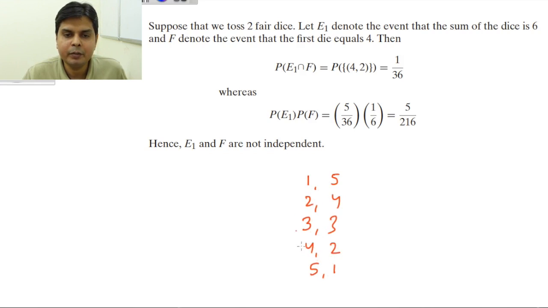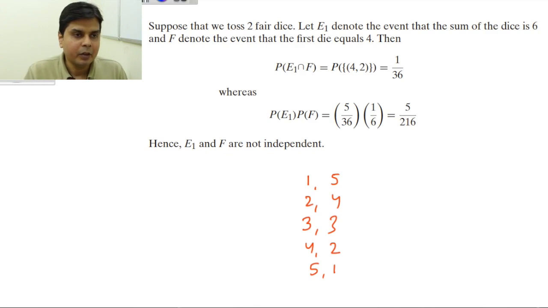So these are 5 favorable outcomes out of 36. So the probability of E1 is 5 by 36, and the probability of F, that the first die equals 4, is 1 by 6. The product is 5 by 216, so this shows that E1 and F are not independent events.